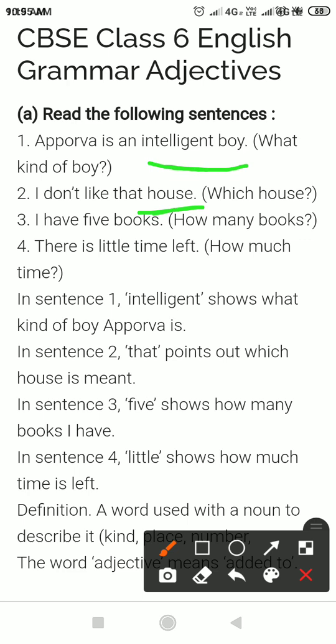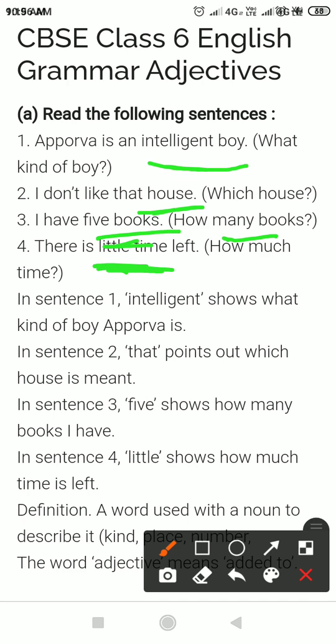And now in the third example, I have 5 books. There is an illustration or example: how many books? I have 5 books. How many books? And another example: there is little time left. How much time? The question this sentence makes is how much time.